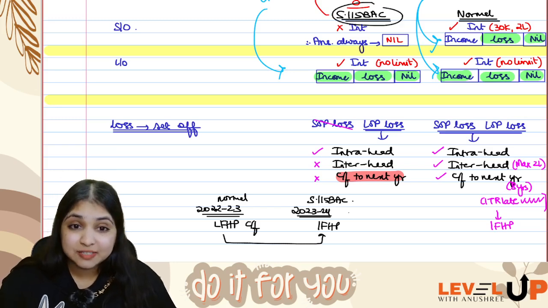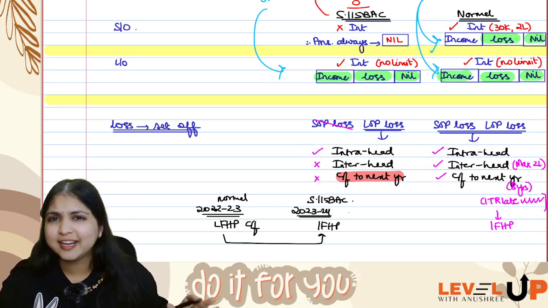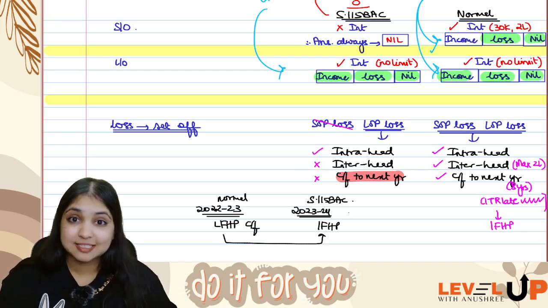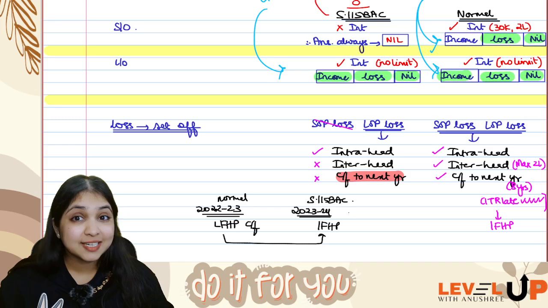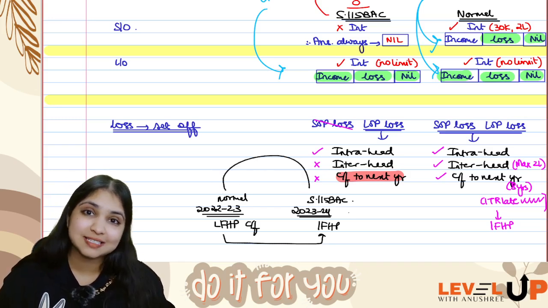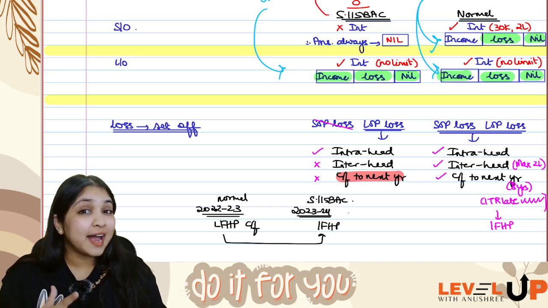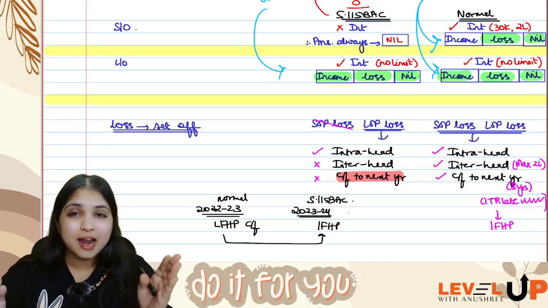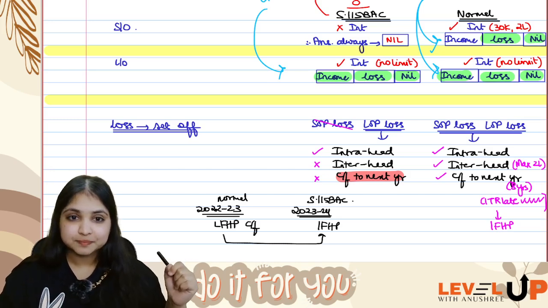No. If assessee is following 115 BAC, you can only do intra-head adjustment of current year loss from house property. You cannot do inter-head. You cannot carry forward to the next year. You also cannot adjust brought forward losses from house property. Understanding? From last year, if you're bringing forward loss, even that you cannot adjust. And do not misread all of this. I am not saying that the same provision is applicable for all losses. Our whole discussion is only and only regarding loss from house property.